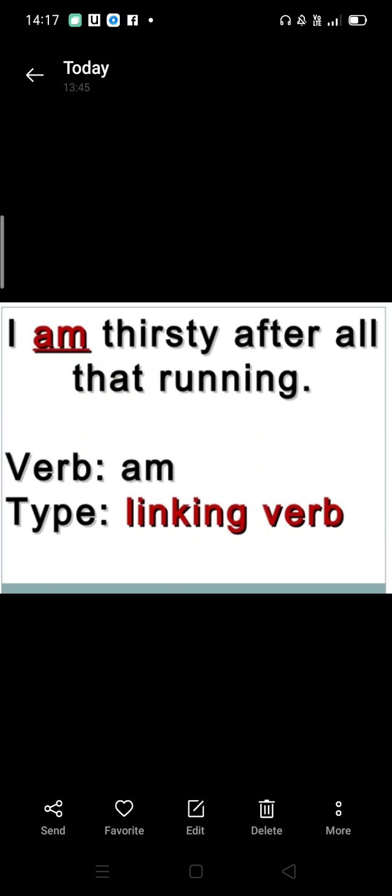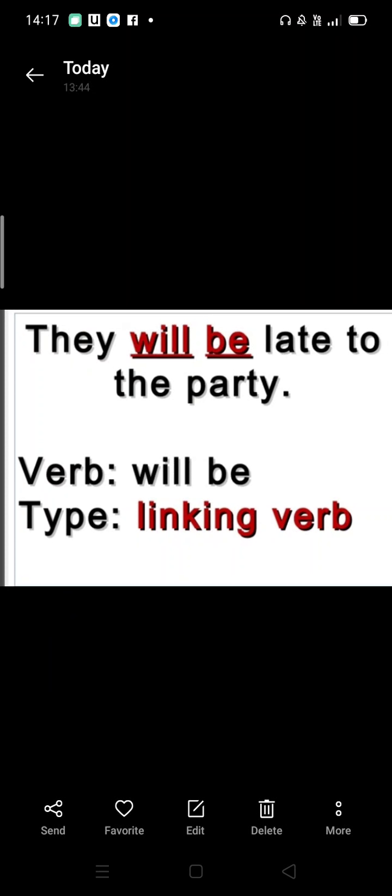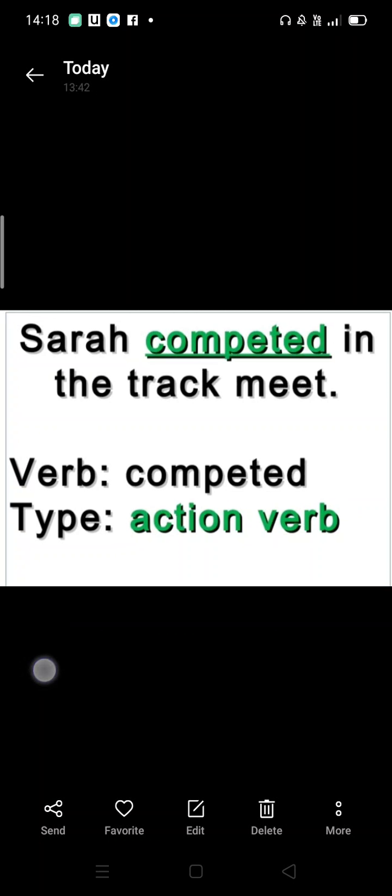I am thirsty after all that running. Here the verb is am and it is a linking verb. They will be late to the party. The verb here is will be and it is a linking verb. Sarah competed in the track meet. Here the verb is competed.